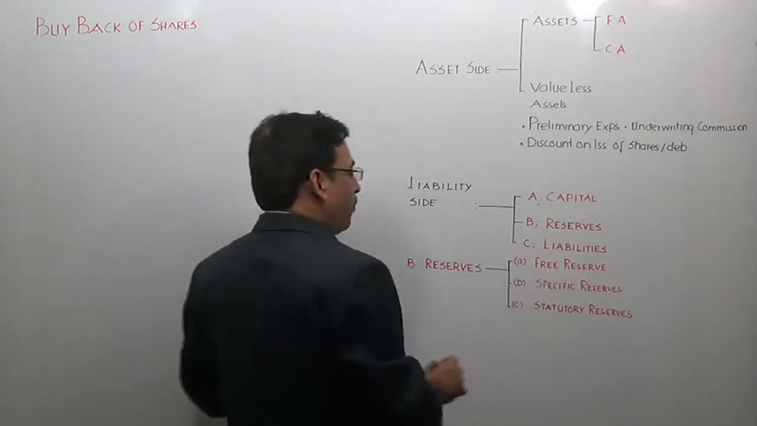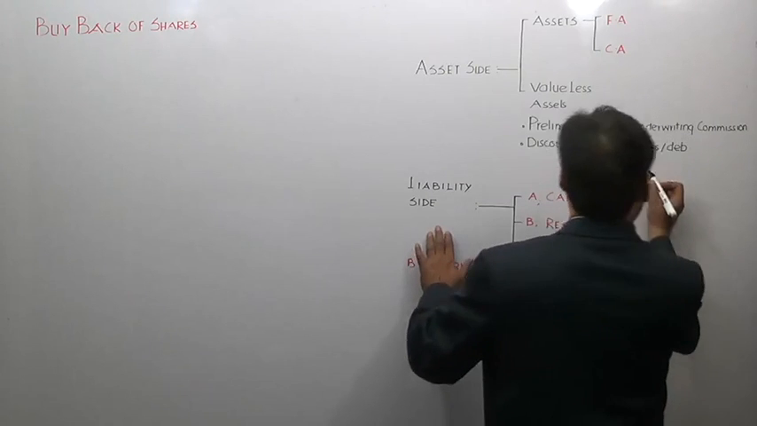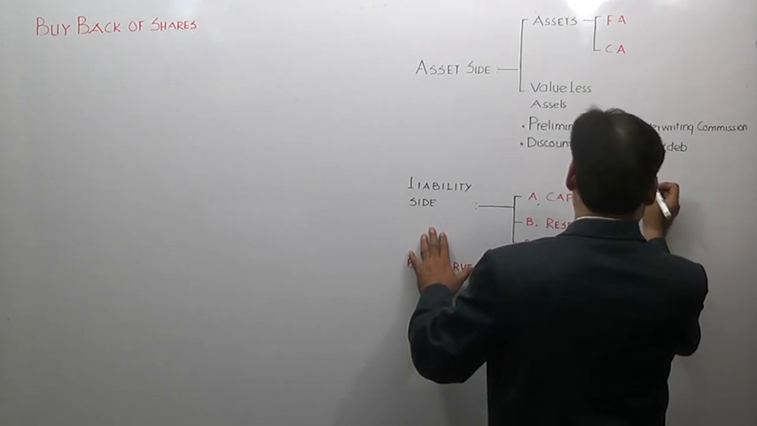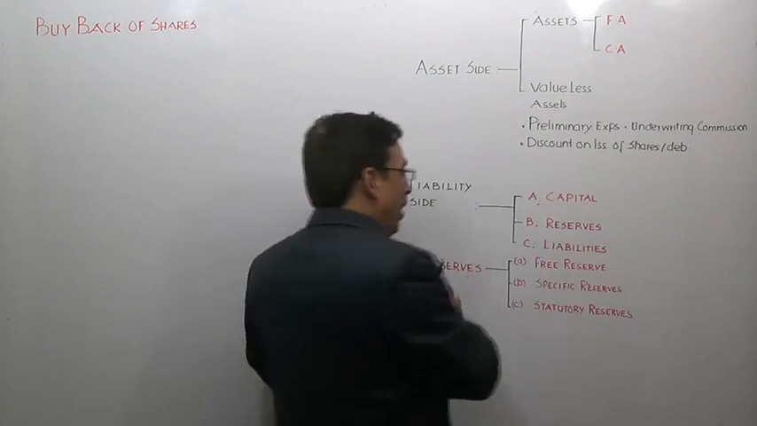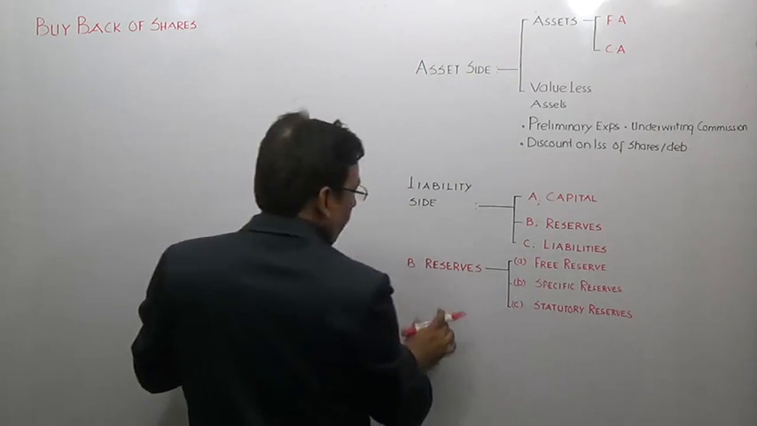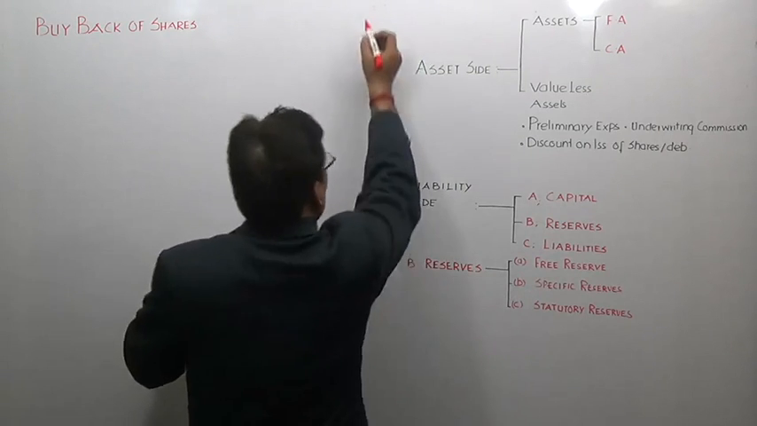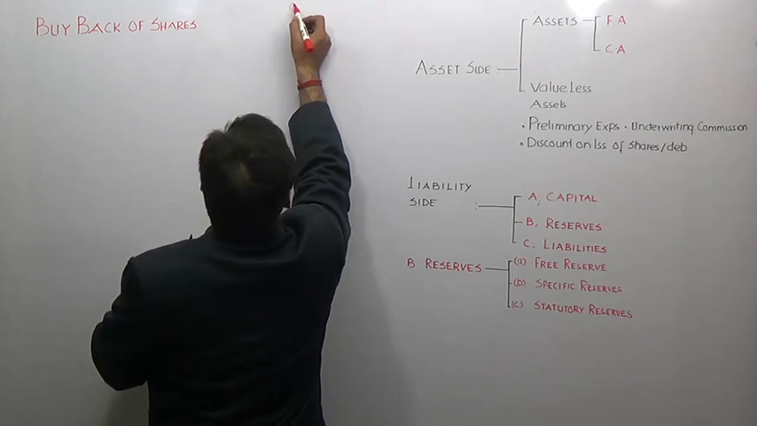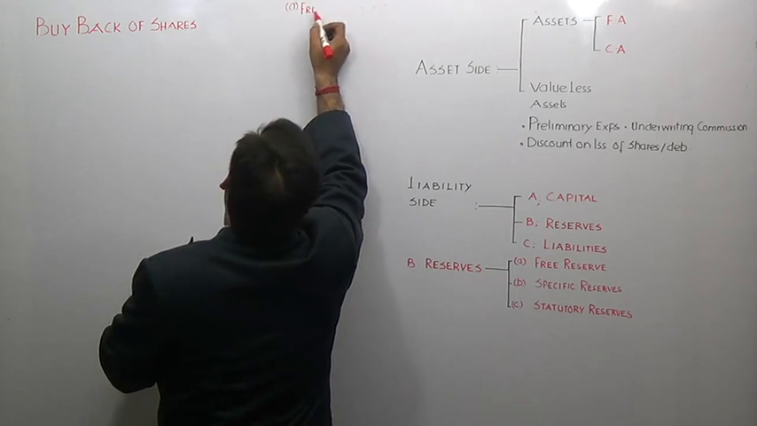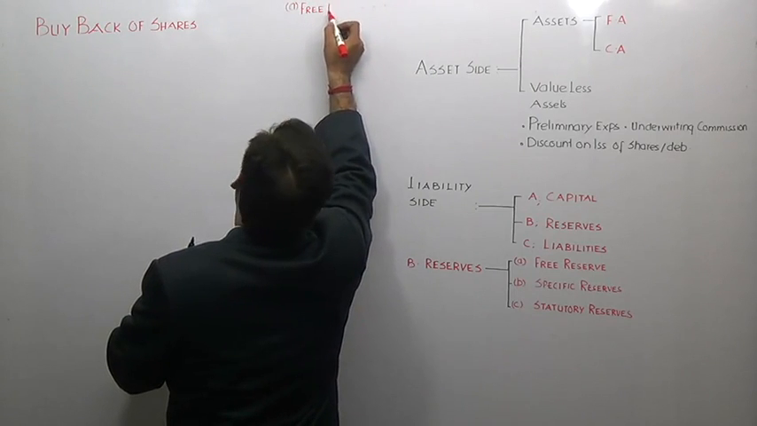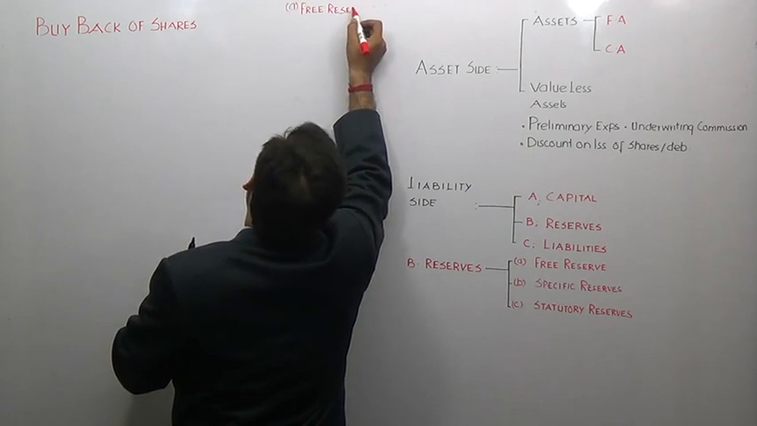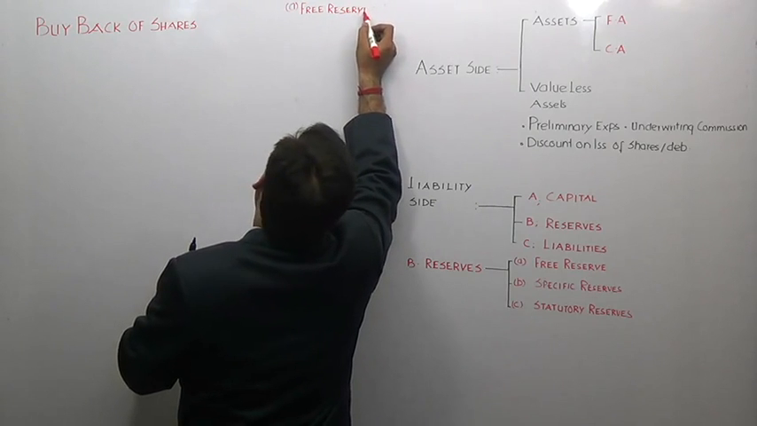So as far as free reserves are concerned, I'm writing it here, free reserves. Just to save the space, I'm writing here. You might be wondering, sir, why you are not writing over here? Actually, I just want to keep some space for me. First of all, I am making a list of free reserves.